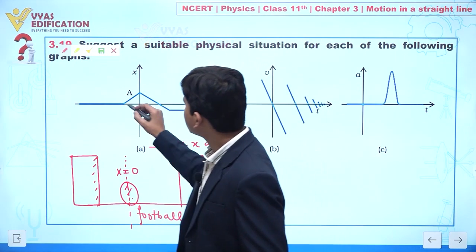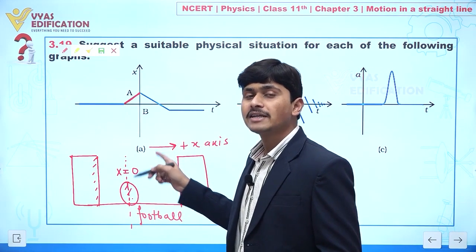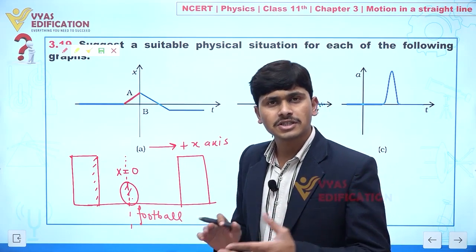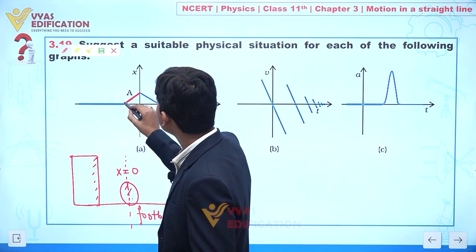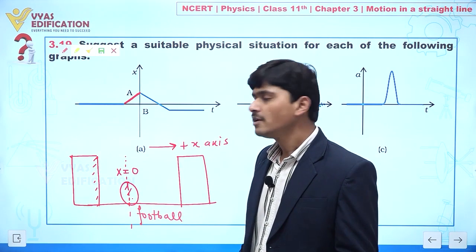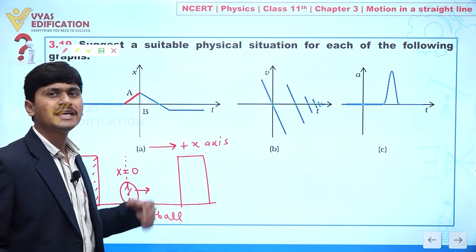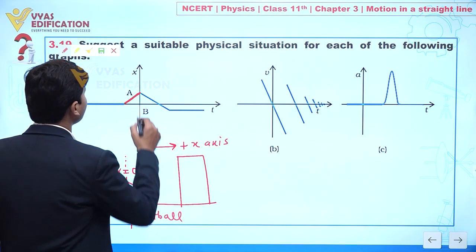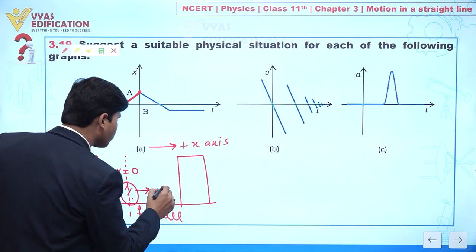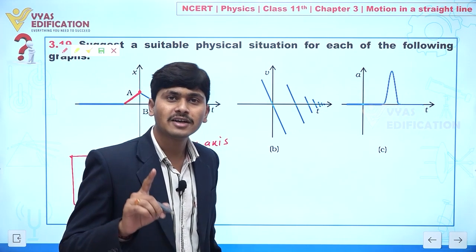Yes or no? So this is an x-t graph, and the slope of an x-t graph represents velocity, or the magnitude is speed. Yes or no? So we can say here we have a positive slope. Positive slope means what? We have positive velocity. Clear? Because this football is initially moving in this direction, its speed increases first. After some time, what will happen? When this football hits this wall, it will move in the opposite direction. Yes or no? But now it will move with a reduced speed.